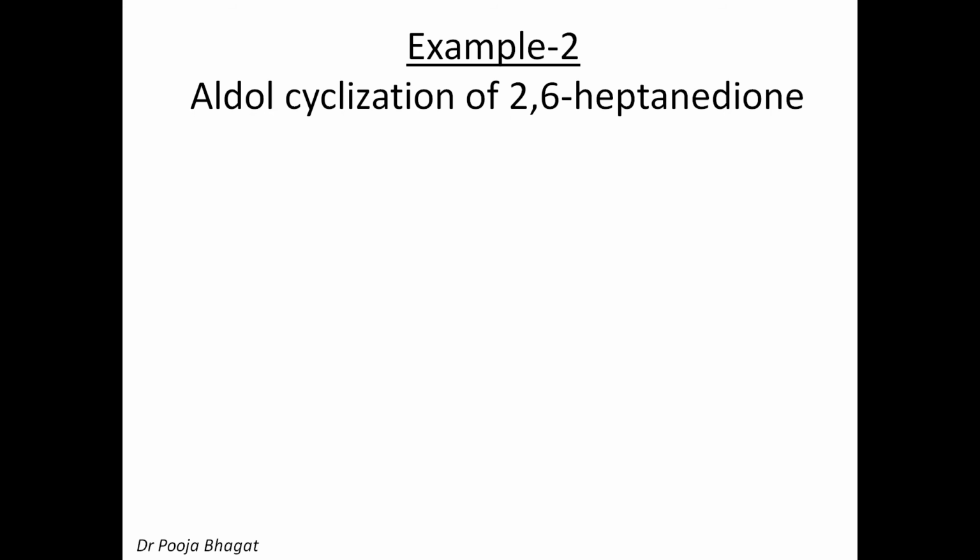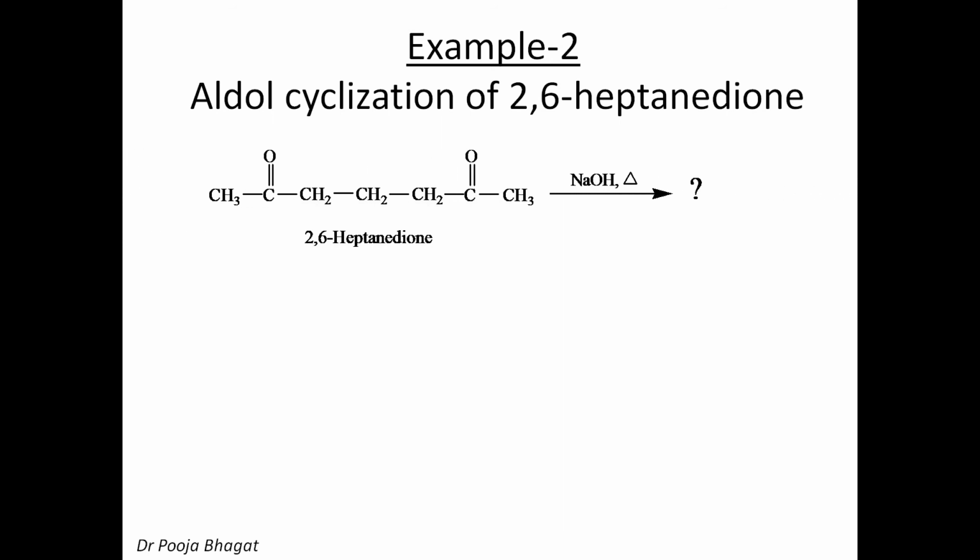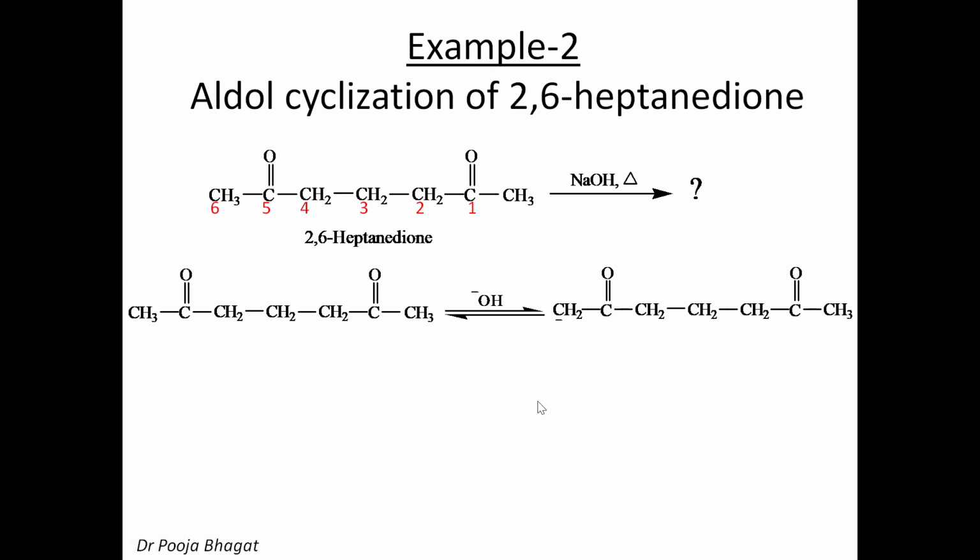Now, aldol cyclization of 2,6-heptanedione. I think all of you can easily write down the structure. You have to draw 7 carbon atoms, a straight chain molecule with carbonyl groups at the second and sixth positions. Okay, so you number it: 1, 2, 3, 4, 5, 6. So the first step is the abstraction of the alpha hydrogen.